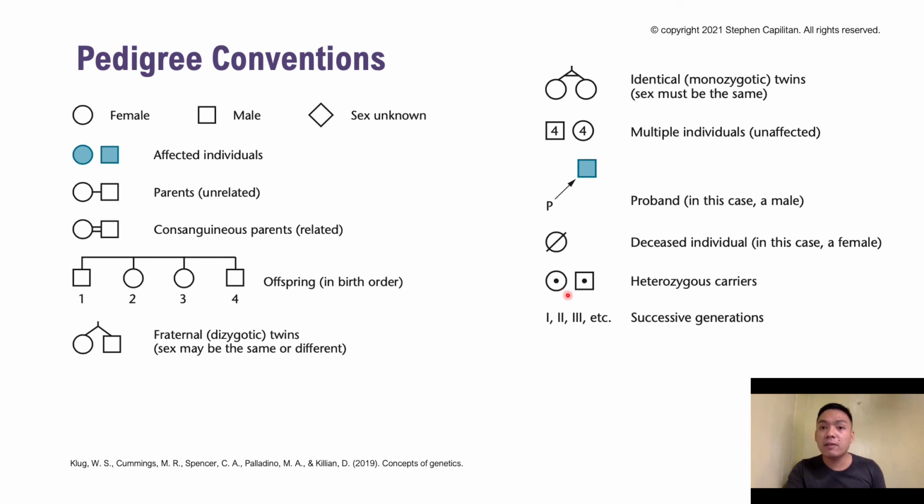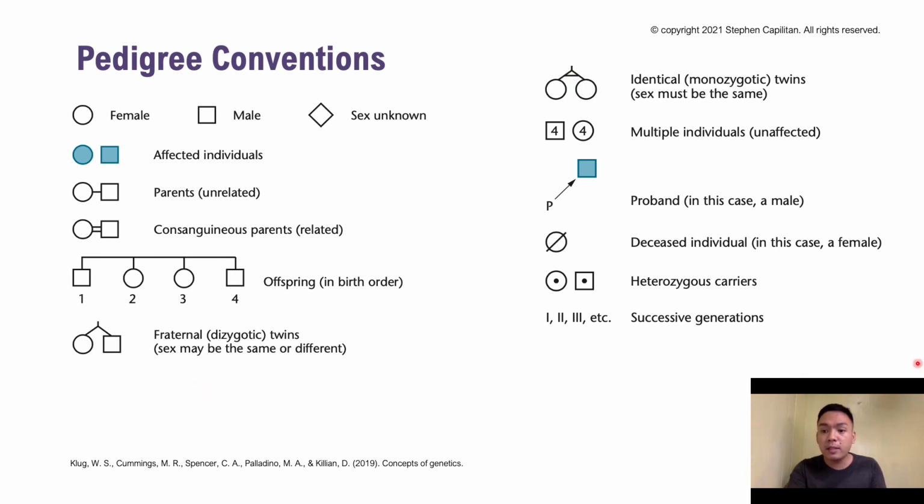Heterozygous carriers have the trait within them, but it's not visible or expressed in the phenotype. And these are your successive generations. Twins are indicated by these diagonal lines, which stem from a vertical line. For identical or monozygotic twins, we have a horizontal line between them. Fraternal twins lack this connecting line.